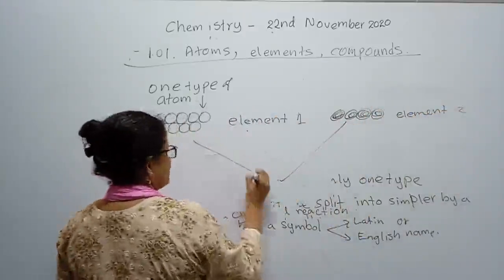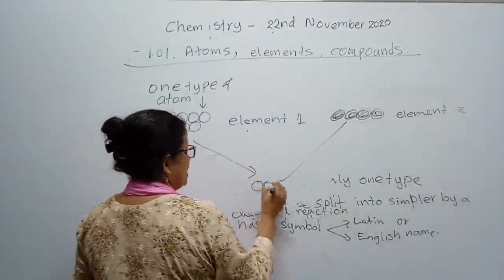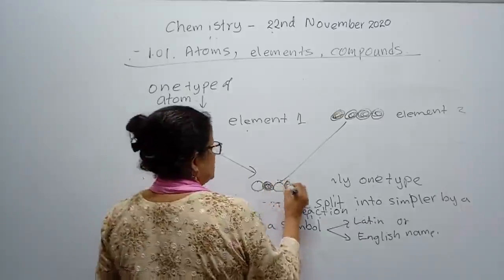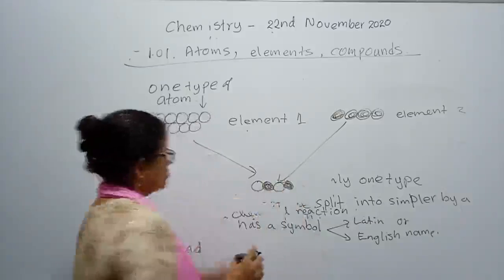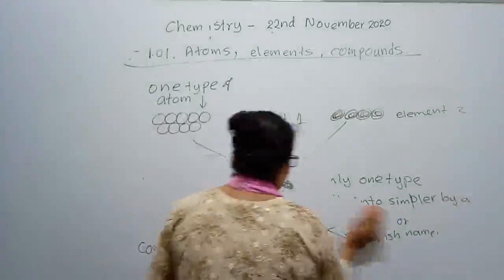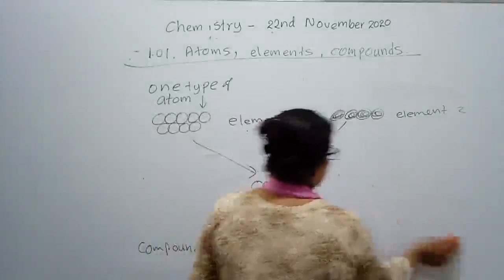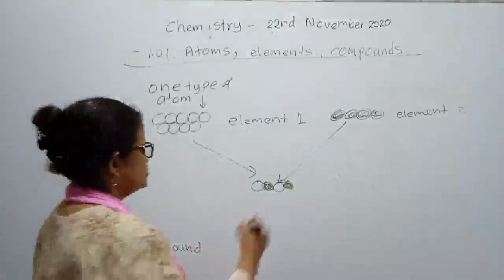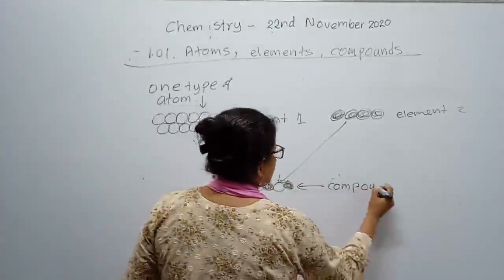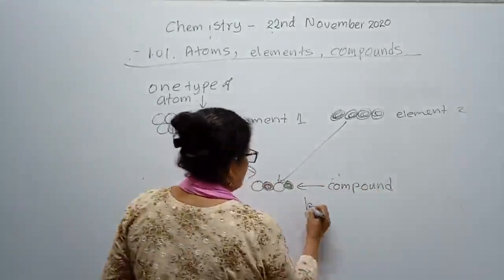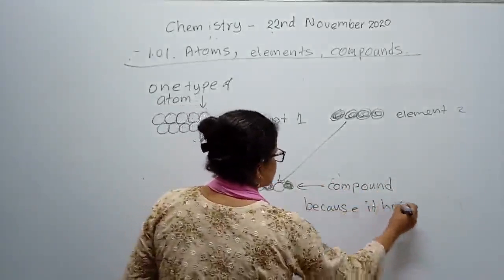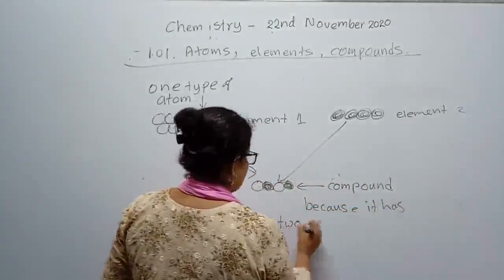And the atoms of these two join together, see, black and white atoms. So this is not an element now, because it has two different atoms joined together. So it turned into a compound. Now we call this not an element, this is a compound, because it has two different types of atoms.